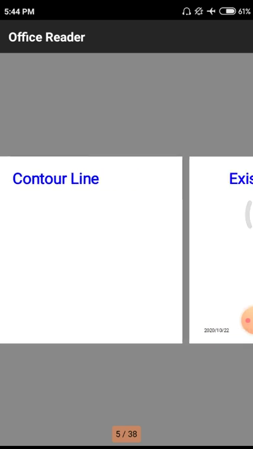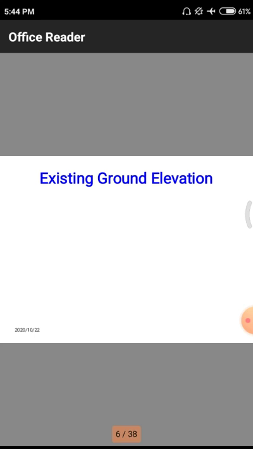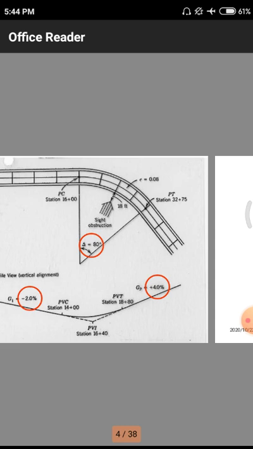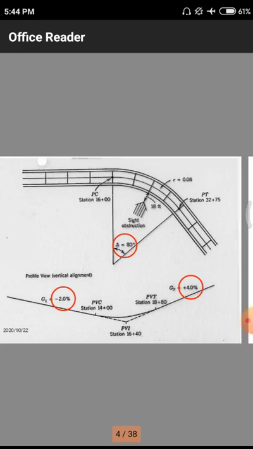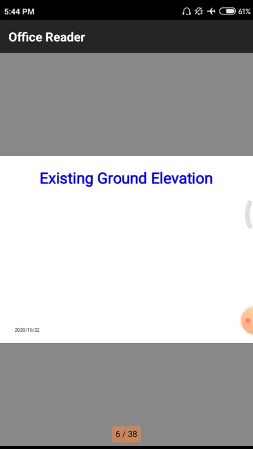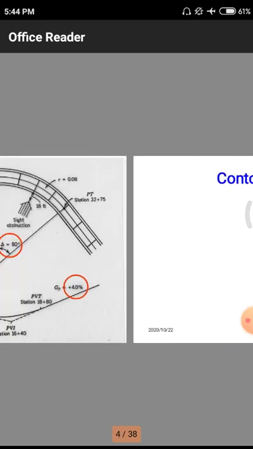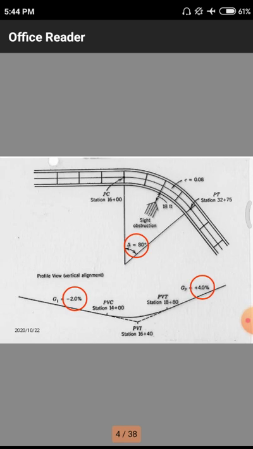Next we have to discuss these contour lines and existing ground elevations. Contour lines means normally here we are observing these two dotted lines, which are normally called contour lines. After that we are having existing ground elevation. That means previously I explained that we are using these leveling equipments. Why? Because those leveling equipments will tell us at different portions of our area what the ground surface is. Is there any increment or decrement? Why? Because if there are increments and decrements we need to make a smooth surface.